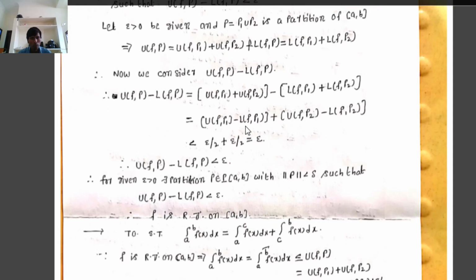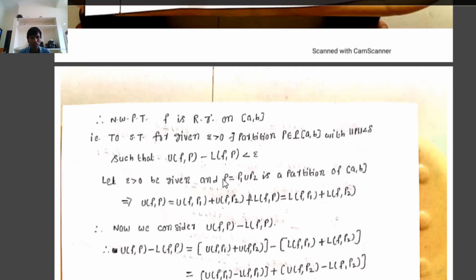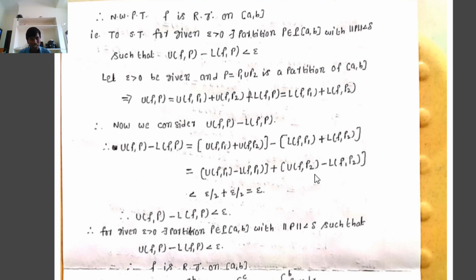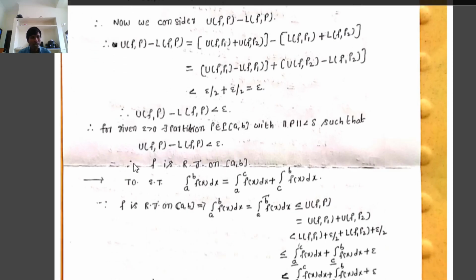Similarly, since f is Riemann integrable on the closed interval [c, b], U(f,P2) minus L(f,P2) is also less than epsilon by 2. So U(f,P1) minus L(f,P1) plus U(f,P2) minus L(f,P2) is less than epsilon by 2 plus epsilon by 2, which equals epsilon. Therefore, U(f,P) minus L(f,P) is less than epsilon.